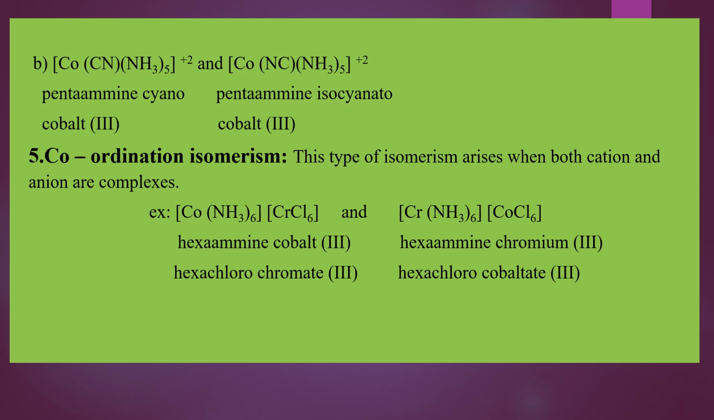Okay, students. So this is all about structural isomerism. The first two types in the previous class we have learned, and third, fourth and fifth we have learned in this class. Kindly read all the 5 types under structural isomerism of isomerism in complex compounds, because this is a very important question. Okay, students.